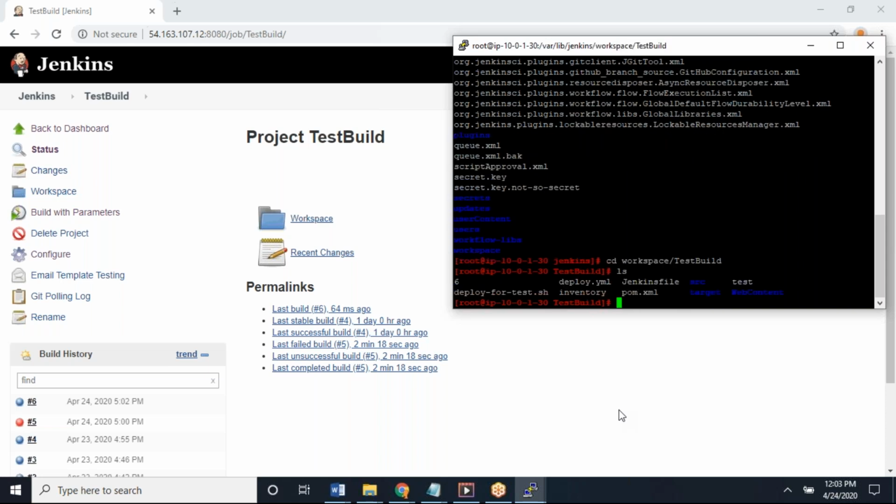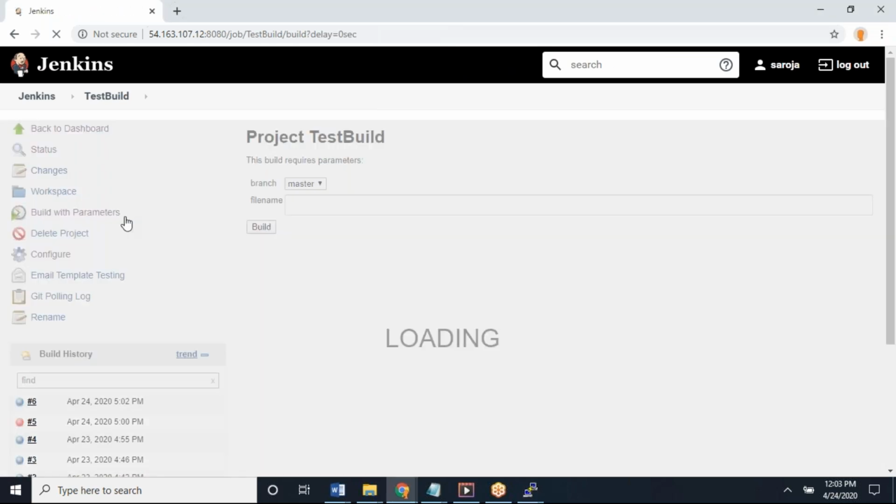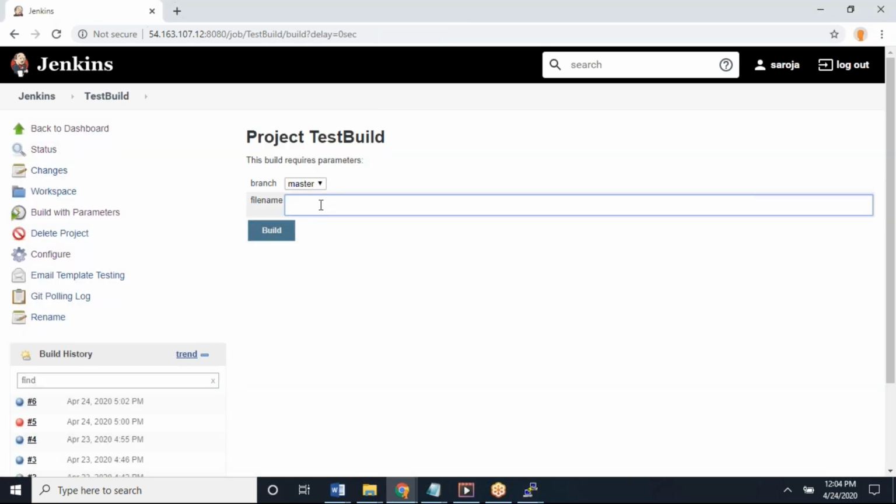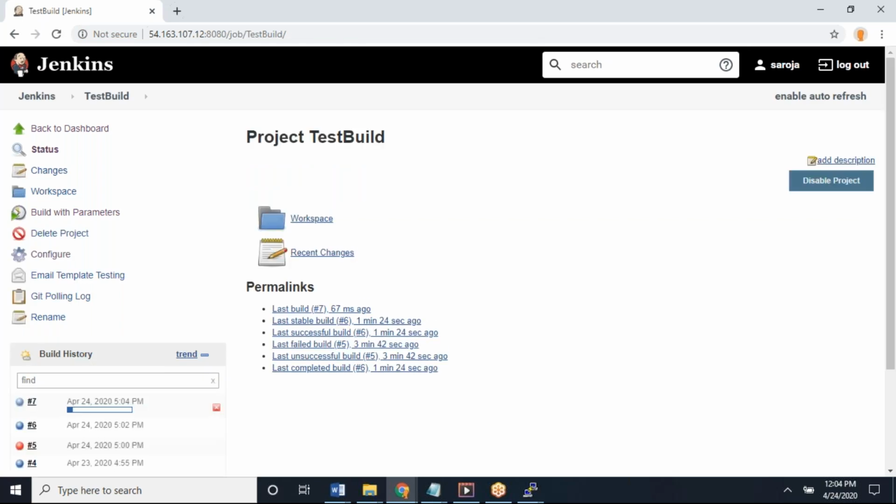ls. So see, guys, did I give number 6? Nowhere did I give number 6. See, automatically the file was created, number 6. Even the test file also got created. So run it one more time. Build with parameters. Now file number 7 will be created automatically. Give some other name, maybe test1, test-roja. Now the test-roja file will be created and the number 7 file also will be created.